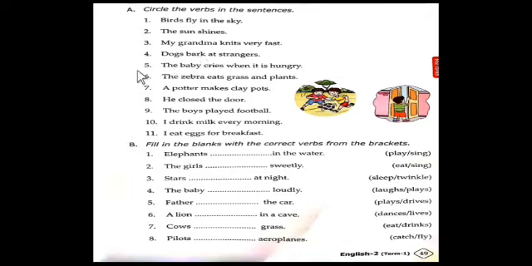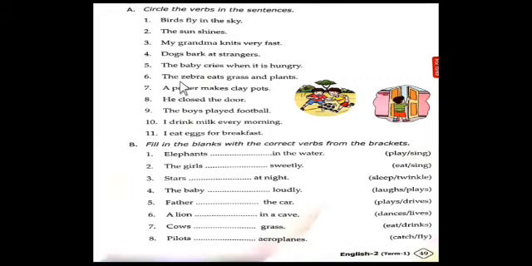Next, fifth one. The baby cries when it is hungry. Students, don't get confused here. The baby cries when it is hungry. So in this sentence, cries is a verb. Okay, it is an action. So you can show how a baby cries, by an action of crying. So it is a verb.